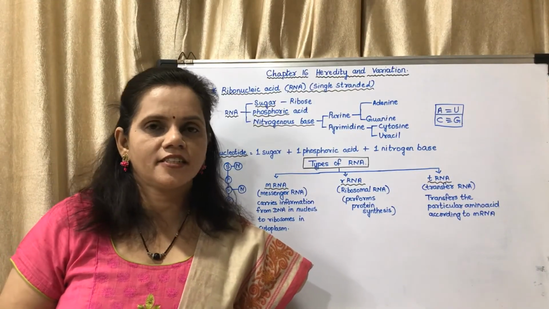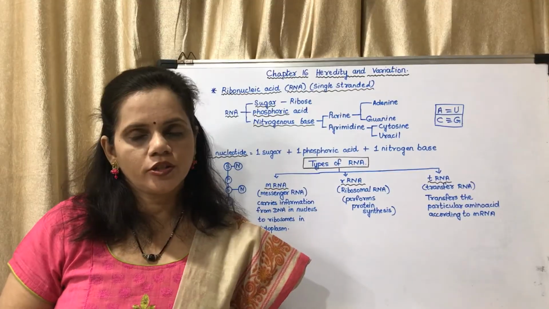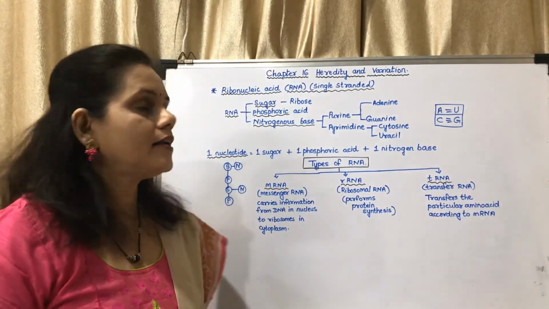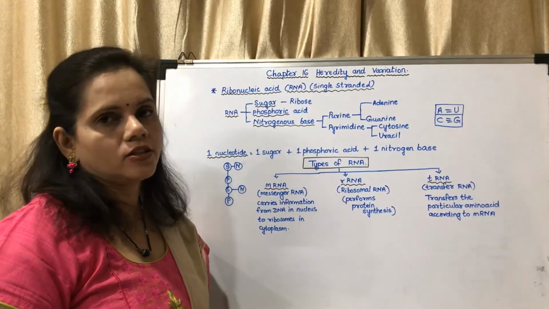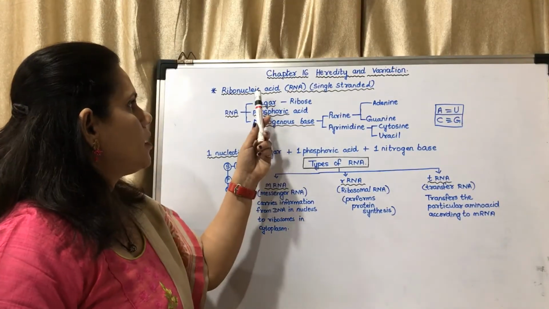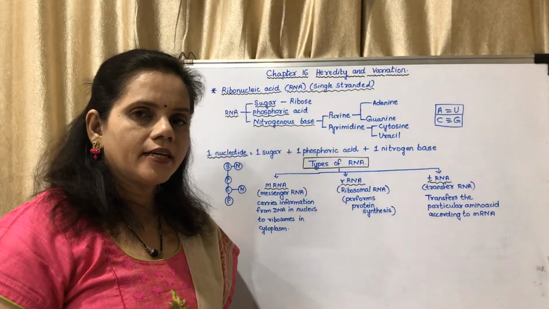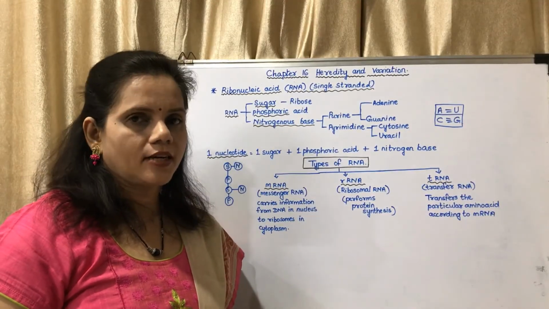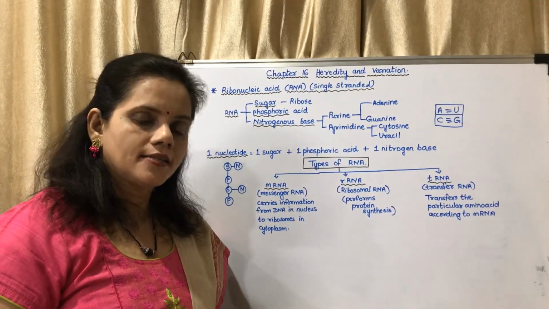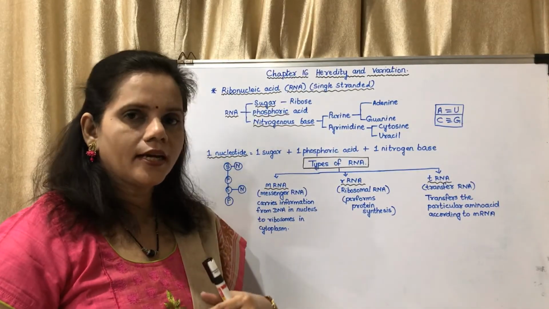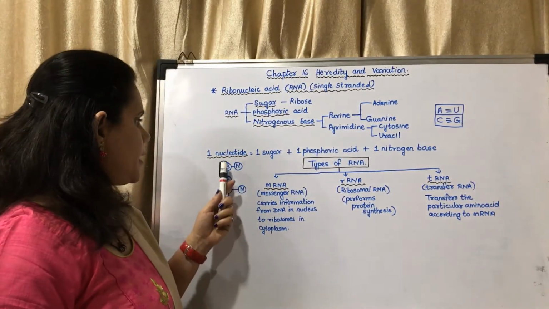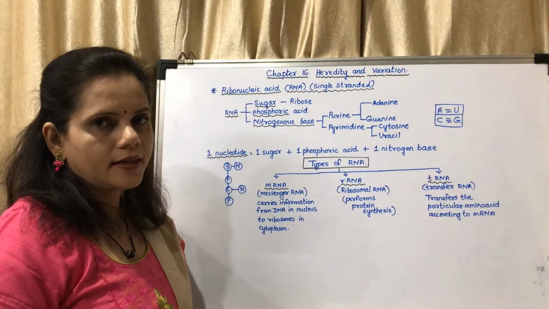So we have studied the structure of DNA. Now we may move on to the structure of RNA. RNA means ribonucleic acid and DNA means deoxyribonucleic acid. Now the main difference between RNA and DNA is DNA is double-stranded and RNA is single-stranded. Okay, so in DNA they are wound around the other, they are double-stranded, and RNA is single-stranded.